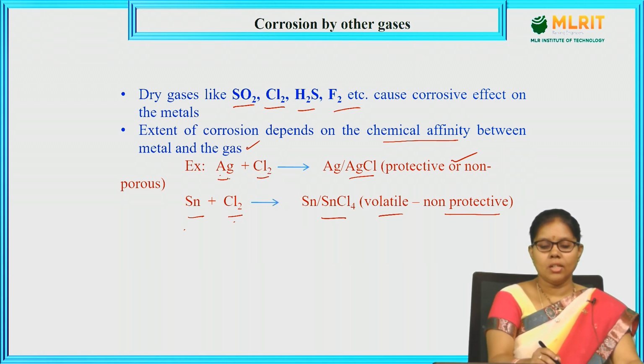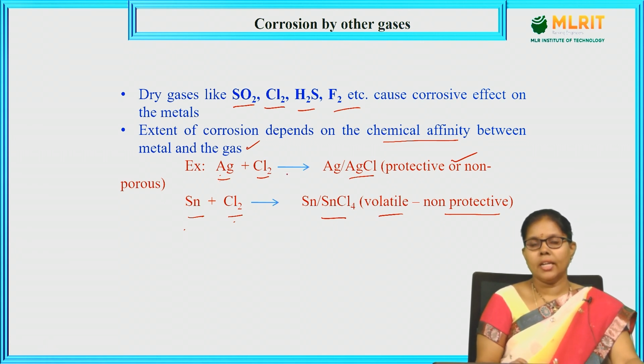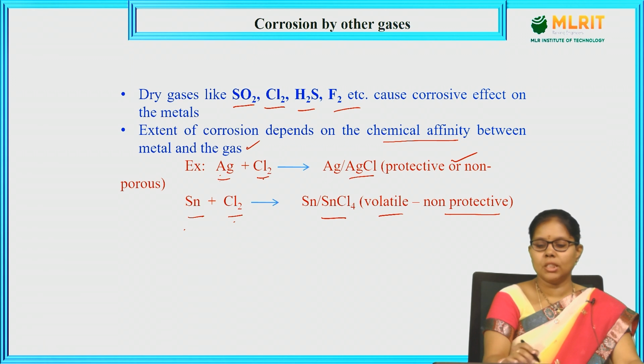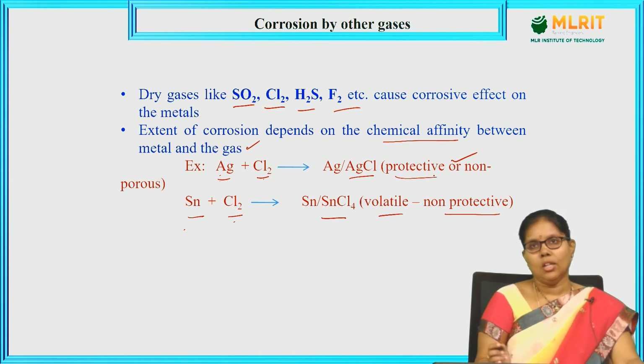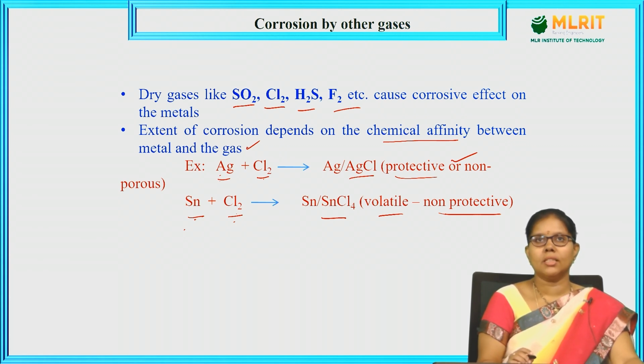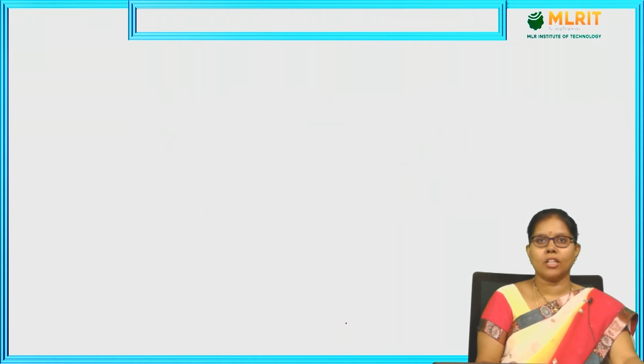Silver does not react further with any other atmospheric gases because the chloride formed a protective layer over it, so it does not undergo any corrosion. If tin reacts with the chlorine, it gives non-protective, porous layers, which allow further reaction with other gases, which leads to corrosion. This is nothing but corrosion by other gases. Let us move to the next type of dry corrosion.